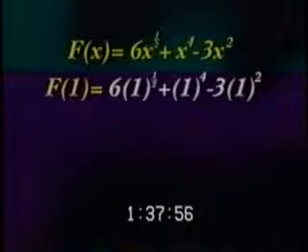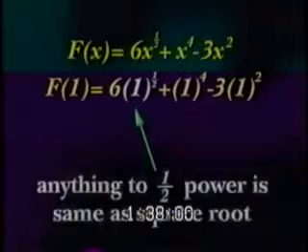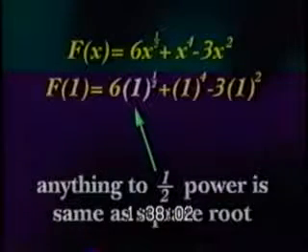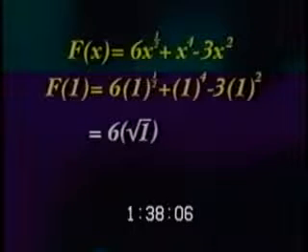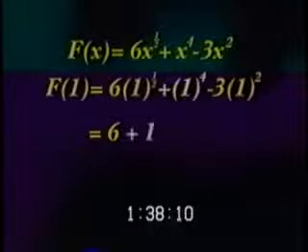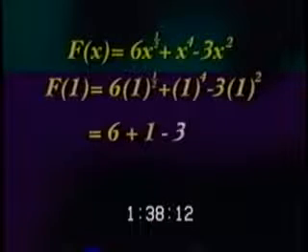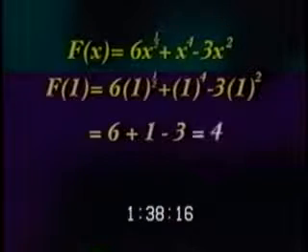Subbing in to capital F of x, capital F of 1 equals 6 times 1 to the 1/2 plus 1 to the 4th minus 3 times 1 squared. Remember that anything to the 1/2 power is the same thing as taking the square root, so the first term would be 6 times the square root of 1, which is just 6 times 1, or 6. The second term is 1, and the last term is negative 3. So we have 6 plus 1 minus 3, which is 4.